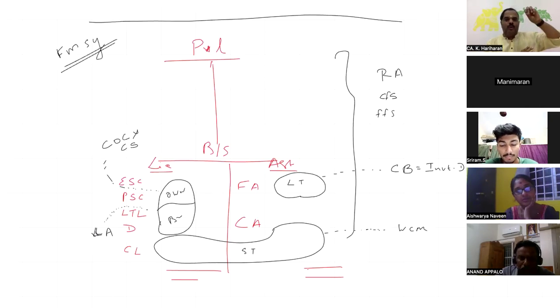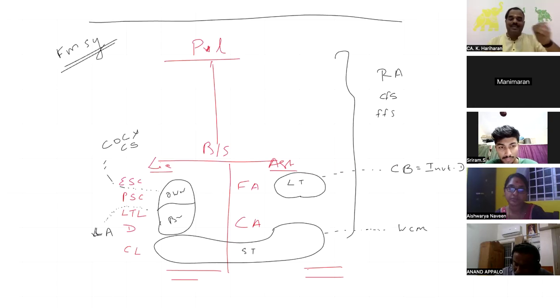If I am going to worry about cost of capital, I have to worry about procurement of fund alone. Clear? In that circumstance, I don't need to worry about fixed asset or current asset at all. Then only your focus will be proper to understand the question itself. Then only you can have a better grip over the solution also. Are you with me or not? Yes, sir. Any doubt with respect to the overview of financial management ideas?